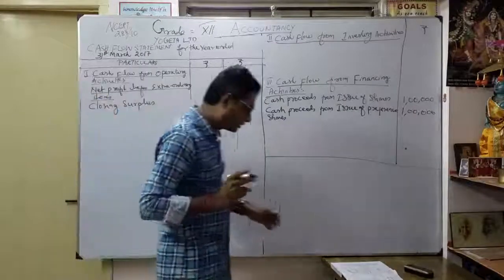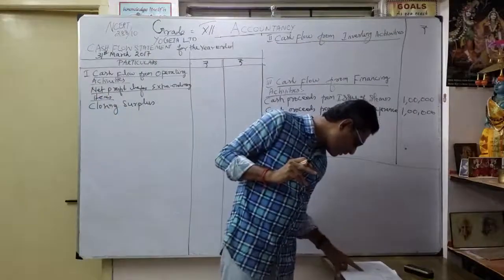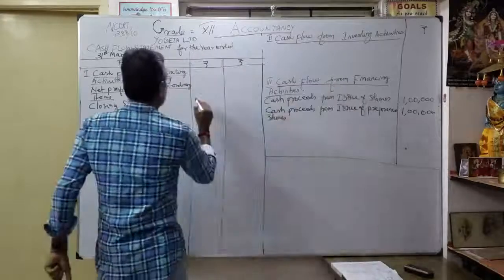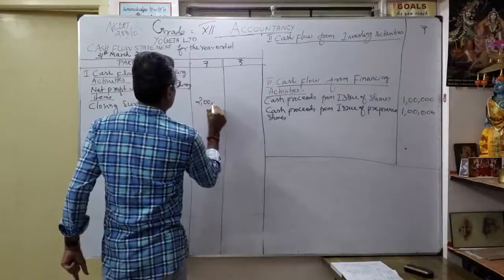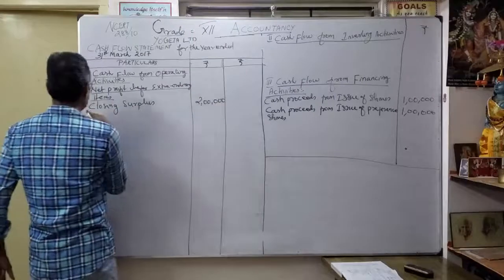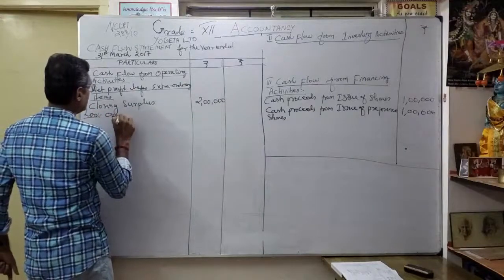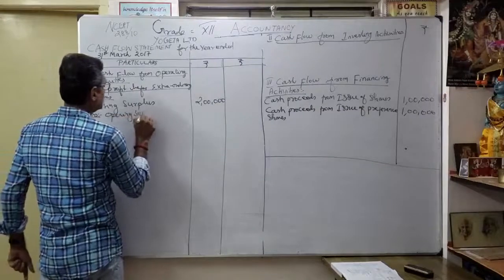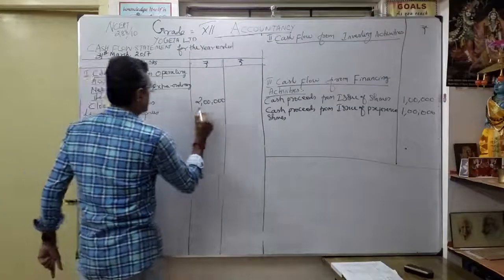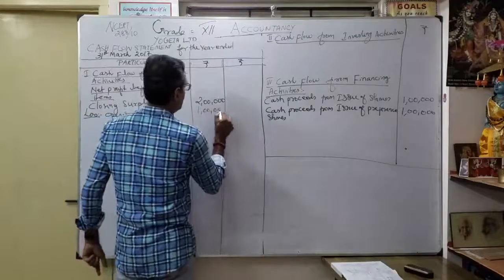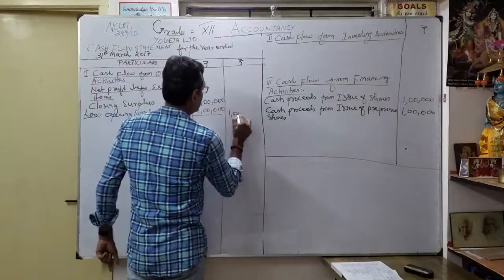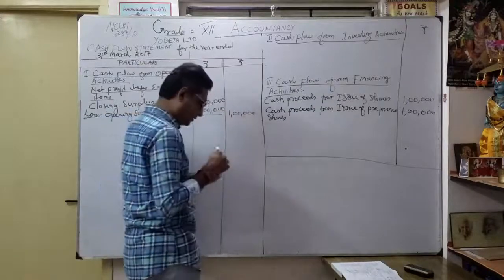In that column, how much? Our reserves are 2 lakhs. Less our opening surplus. So how much profit did we get? 1 lakh. This information they have given already.